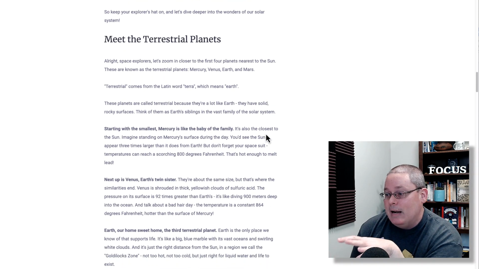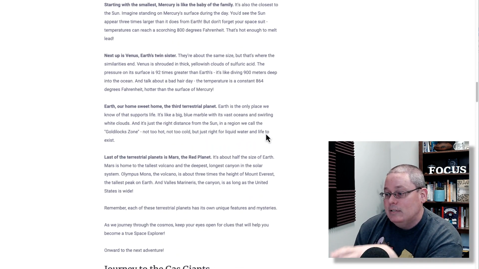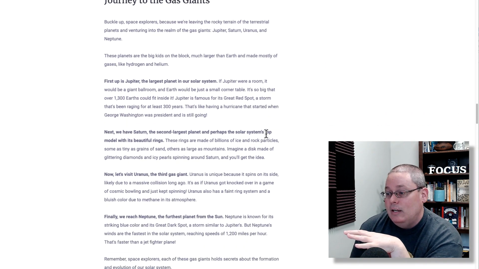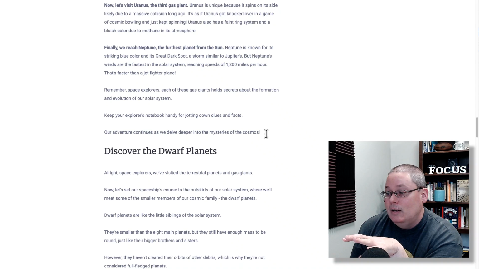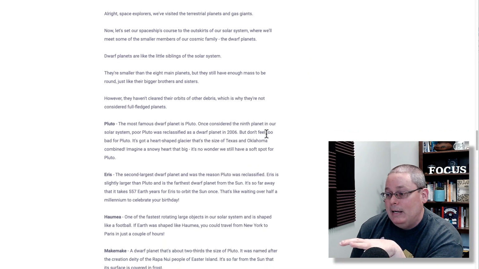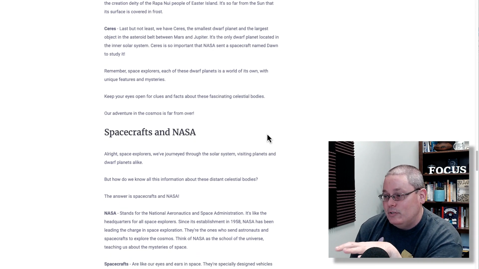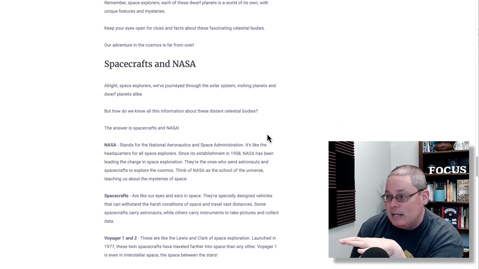Then we are breaking it down into terrestrial planets, and we list each one of them and what's so special about them. Journey to the gas giants. It wraps up the rest of the planets. And then it talks about the dwarf planets and all their brothers and sisters that are flying out there in space with them.